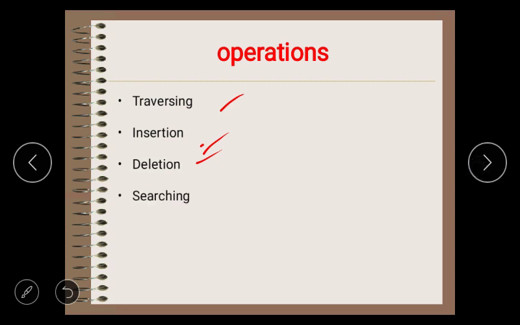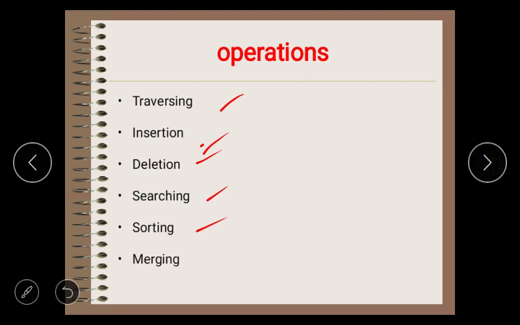And the next one is searching. In this searching operation, the process of finding the location of an element within the data structure is called searching. There are two algorithms to perform searching, that is linear search and binary search. We will discuss each of them in later videos. The next one is sorting. The process of arranging the data structure in a specific order is known as sorting. There are many algorithms that can be used to perform sorting, for example insertion sort, selection sort, bubble sort, and so on.